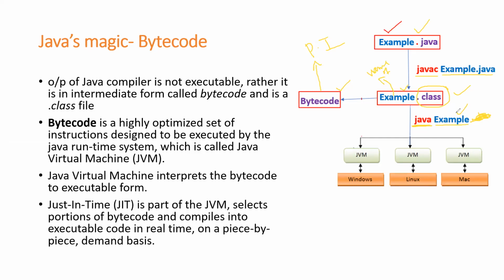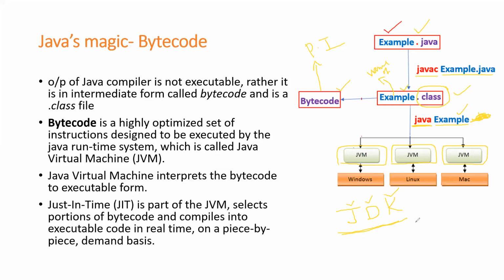Okay. In order to run this dot class file, or in order to run the bytecode, it is mandatory that you install this JVM. Now the question comes, how can we install this JVM? See students, in order to run your Java programs, you need to install a software called JDK. JDK stands for Java Development Kit.